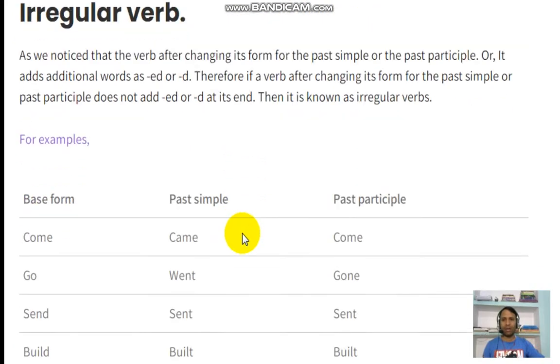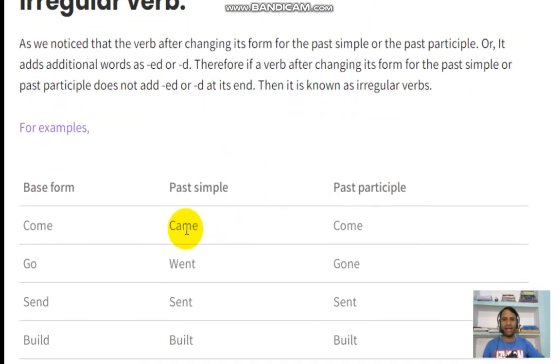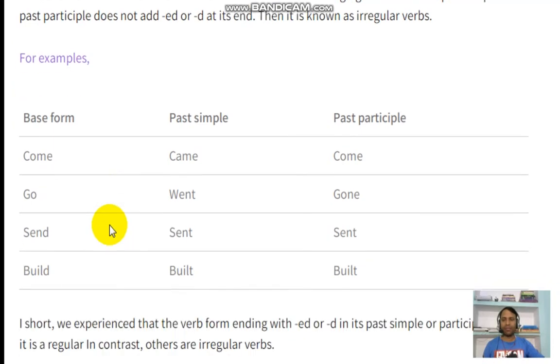Similarly, in an irregular verb, we don't add ed or d. When we change the base form to the past simple or past participle and we don't need to put ed or d, it means it is an irregular verb. Some examples: come, came, come. You can see clearly ed or d is not being added.